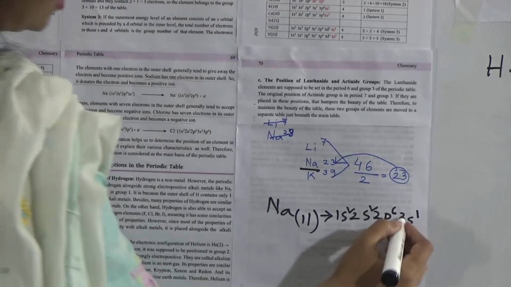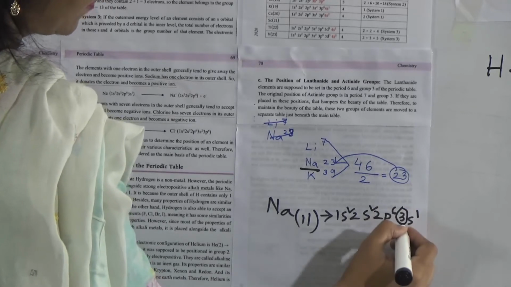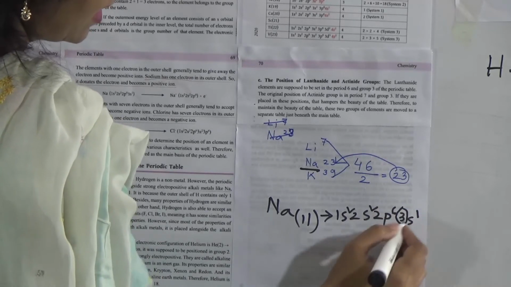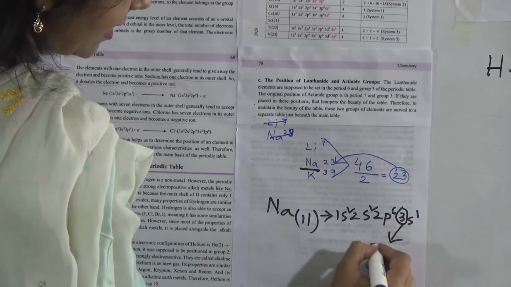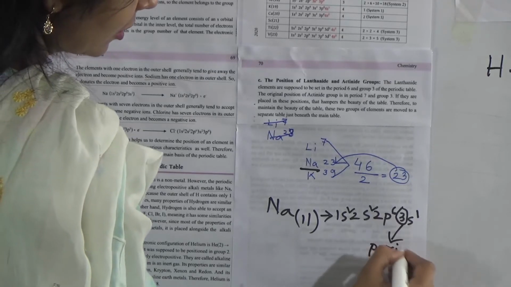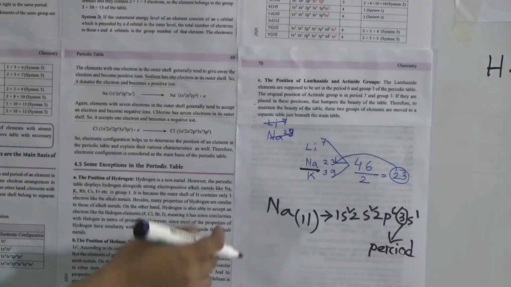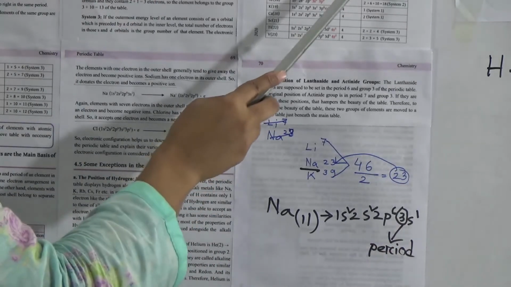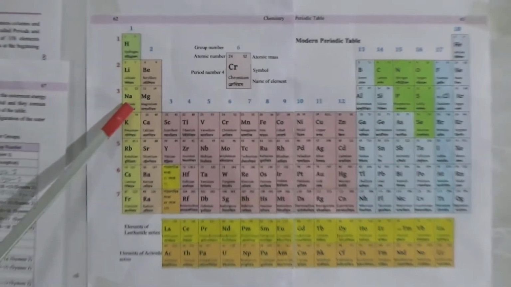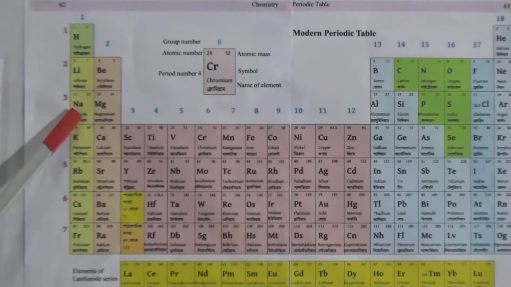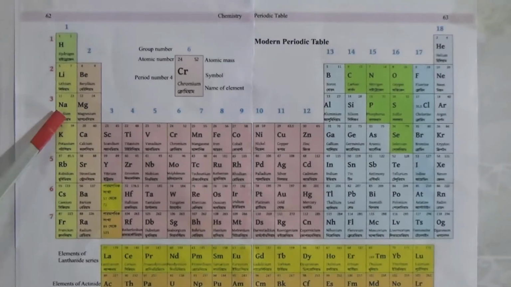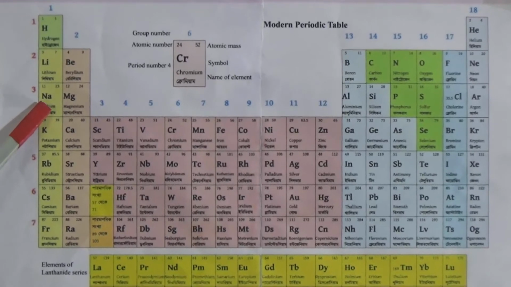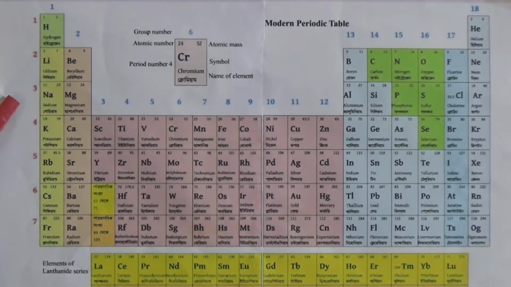This last principal energy level indicates the period. That means sodium is kept in period 3. We can easily find out the period number from the outermost main energy level of the electronic configuration of the element.